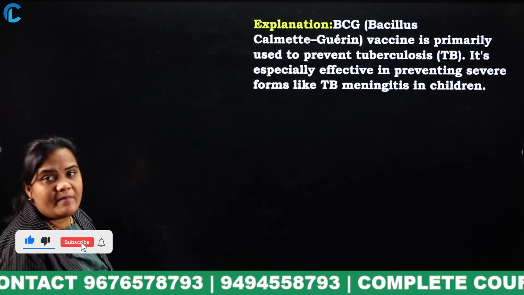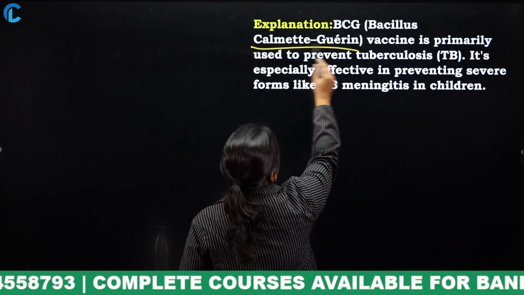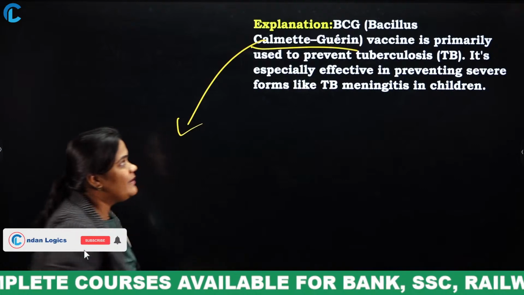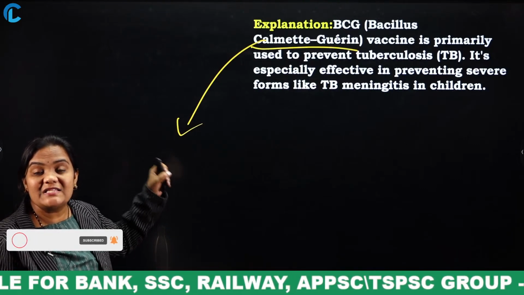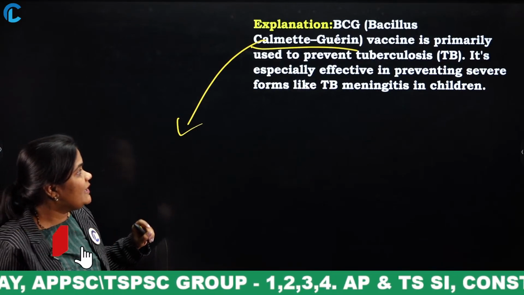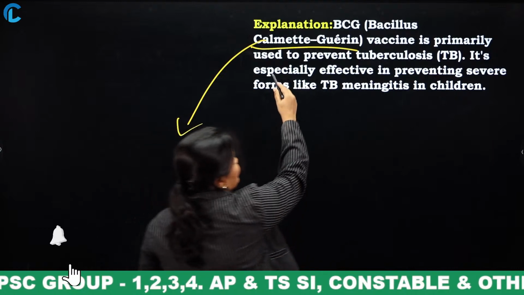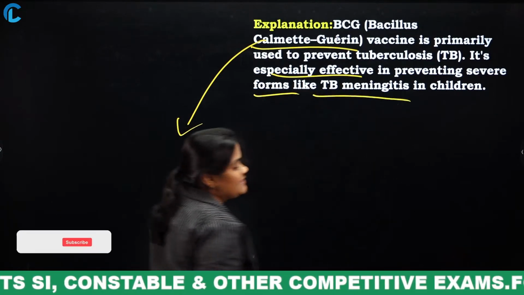What is the full form of BCG? Bacillus Calmette-Guérin. Calmette is the name of the scientist, a French biologist and bacteriologist. It is primarily used to prevent tuberculosis, and it is especially effective in preventing severe forms like TB meningitis in children.